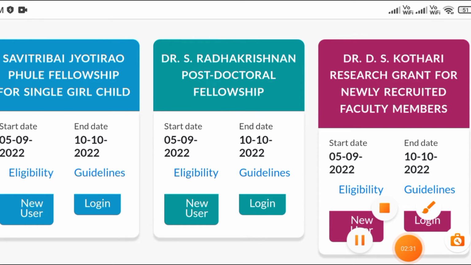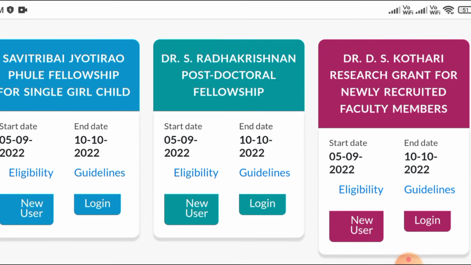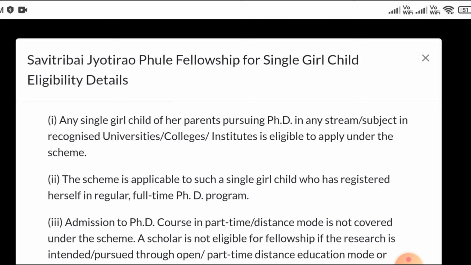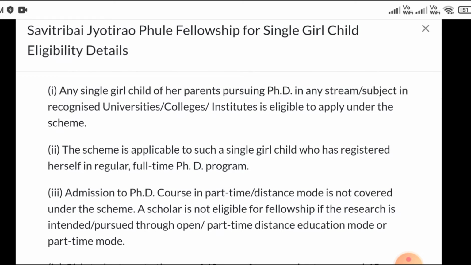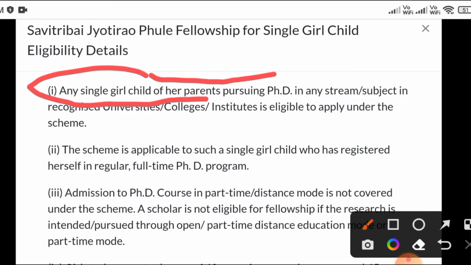First, if we want the eligibility, we have to click on the eligibility button. Then this particular window will open. All the details are given. We can read it. Basically, we are highlighting some important points. First, this scholarship is related to the single girl child.